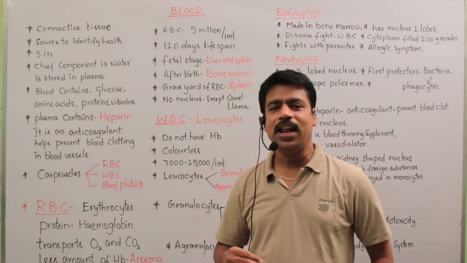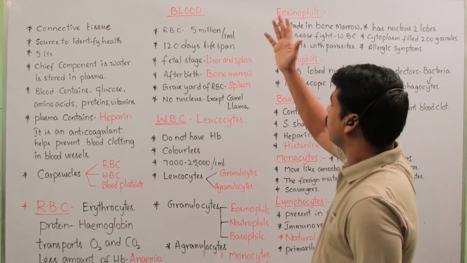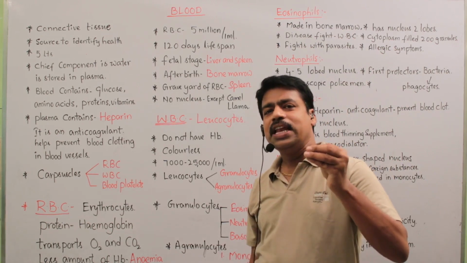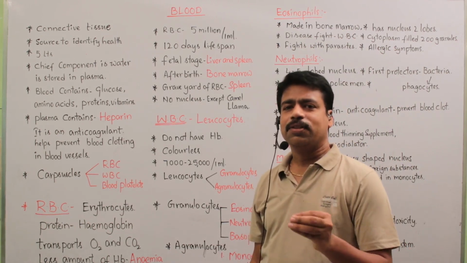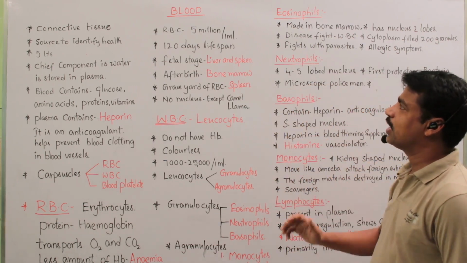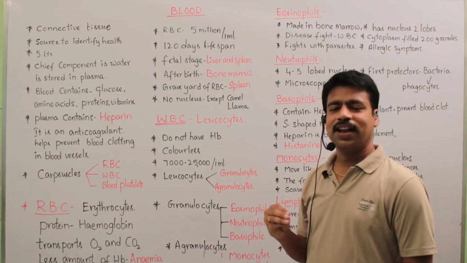Then we feel ill or sick. Okay. In 1 milliliter of blood, approximately 5 million red blood cells are present.